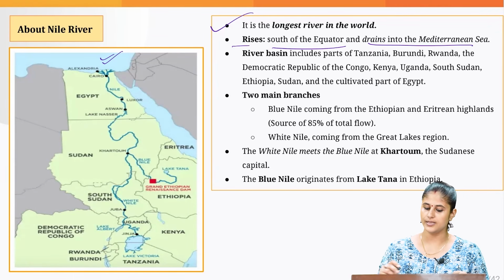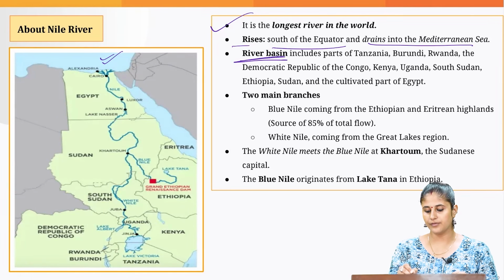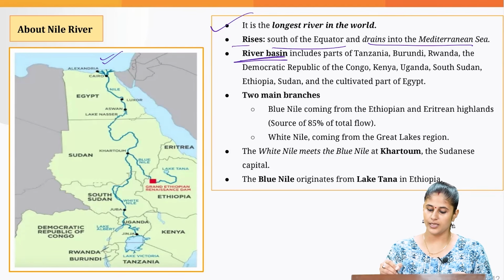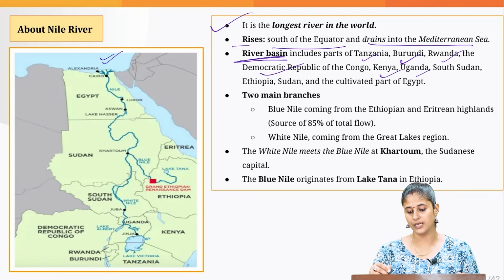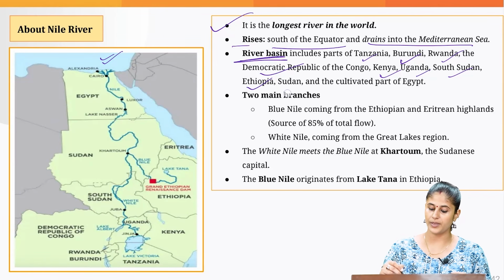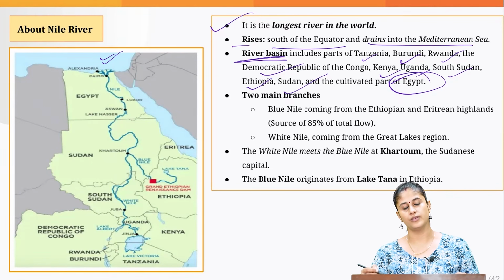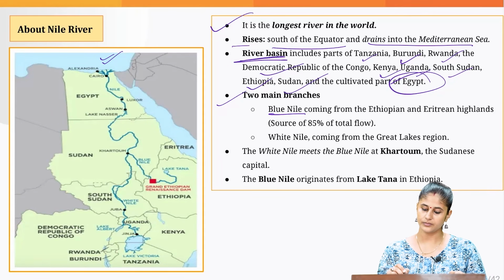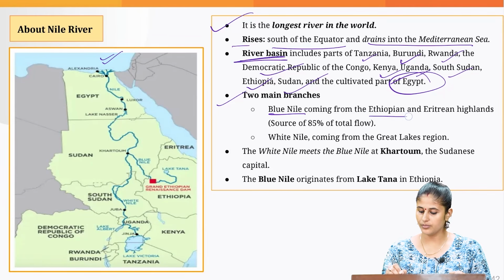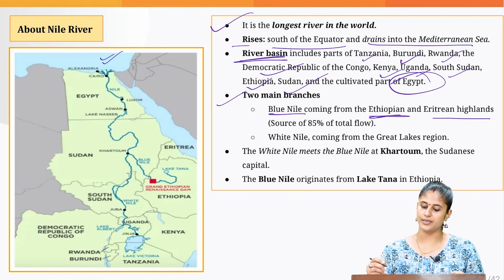into the Mediterranean Sea. When you talk about the river basin, it includes Tanzania, Burundi, Rwanda, Democratic Republic of Congo, Kenya, Uganda, South Sudan, Ethiopia, Sudan and parts of Egypt also. It has two main branches. One is the Blue Nile, which comes from the Ethiopian and Eritrean highlands.